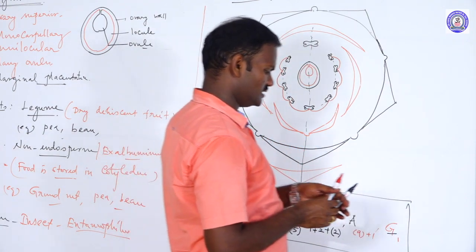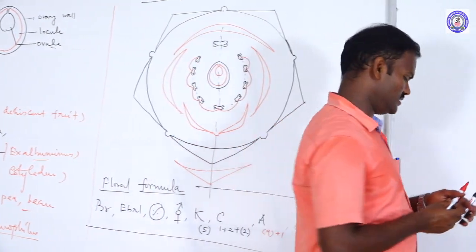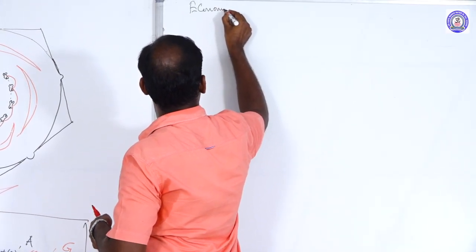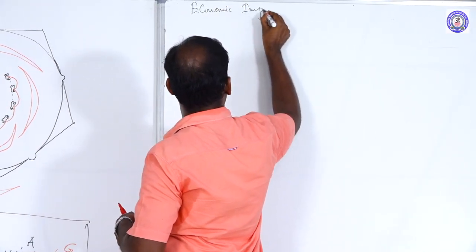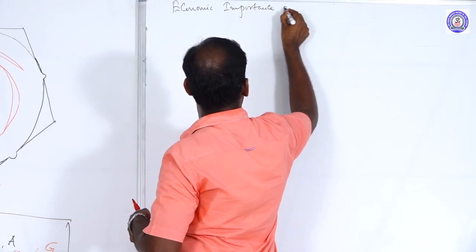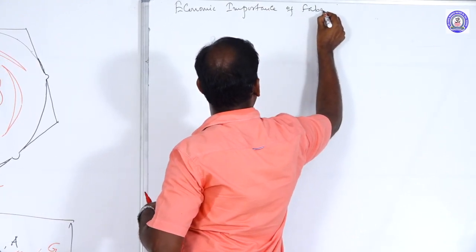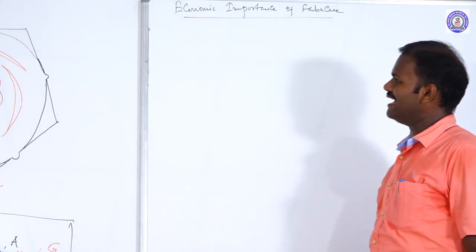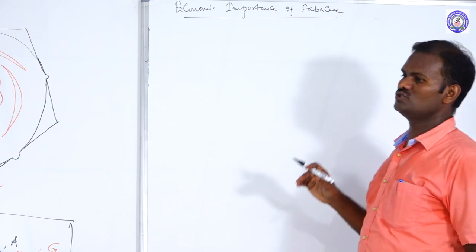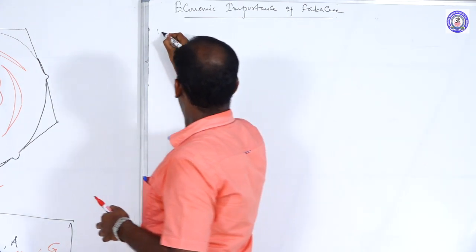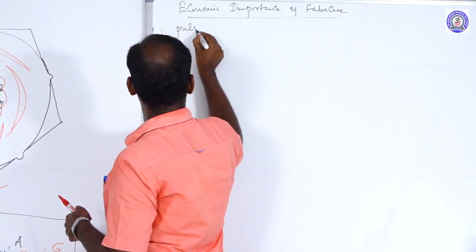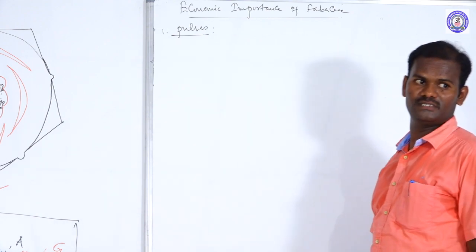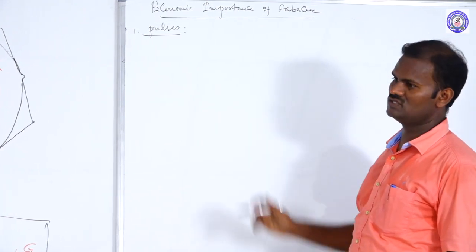The next, let's discuss the economic importance of Fabaceae. Many of the plants that belong to Fabaceae are a source of pulse varieties. The first economic importance is pulses. You know what pulses are called? Parappu vagaigal. Most plants that belong to Fabaceae are pulse varieties.